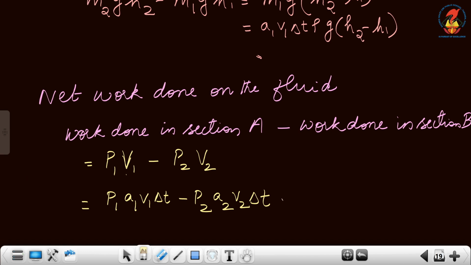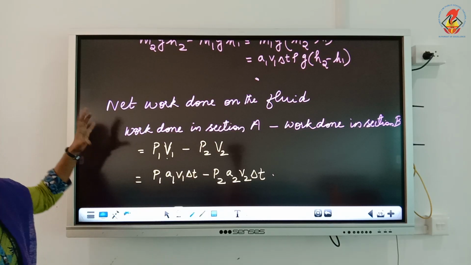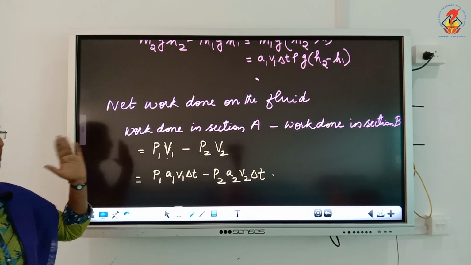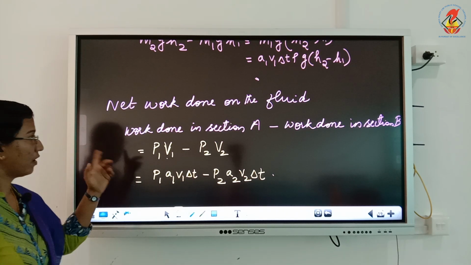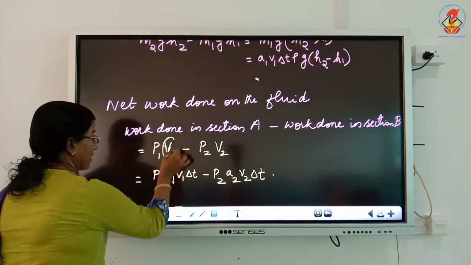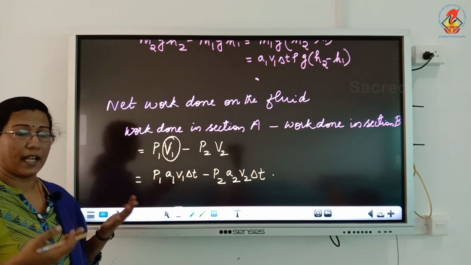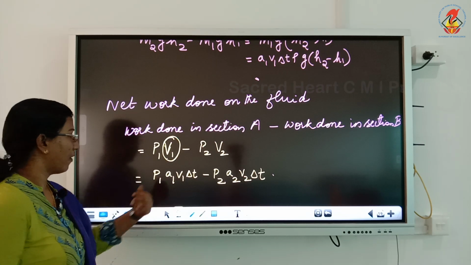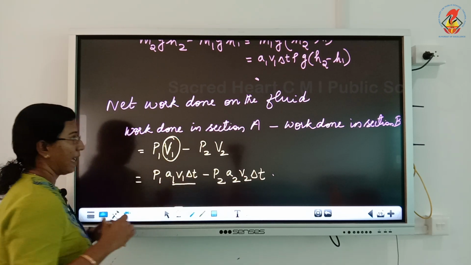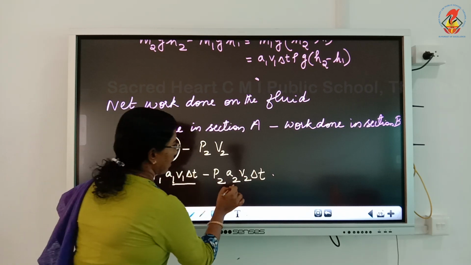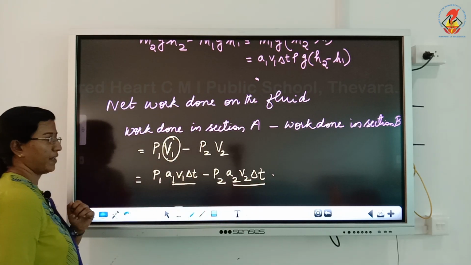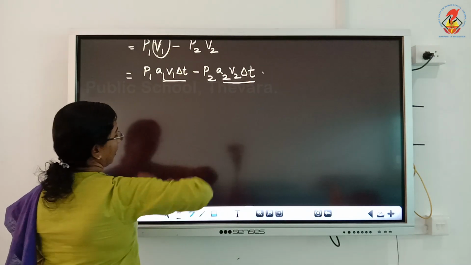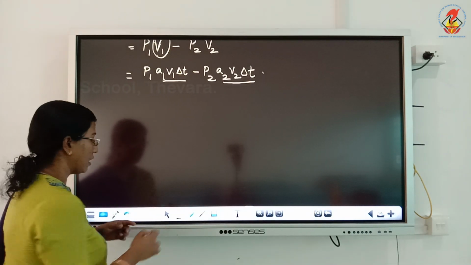Okay, so work done on the fluid is work done on section A minus work done in section B on the fluid. That is P1 V1, where this V represents the volume, capital V, and volume we converted in terms of area, velocity and time. We got it as A1 V1 delta T and V2 as A2 V2 delta T. Now, according to equation of continuity, we know A1 V1 is equal to A2 V2.